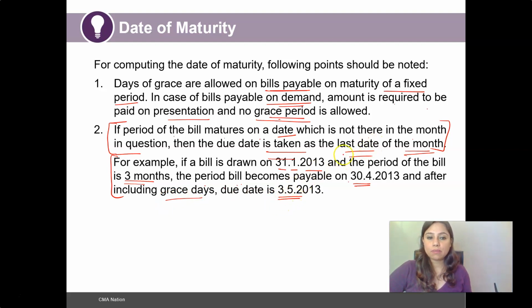So you have to keep in mind that the last date of the month needs to be considered in case the bill matures on a date which is not there in that particular month. So 31, 30, 28, all these things have to be taken care of, and you do not go by the days, rather you go by the period. If it says third month, and that particular month is ending on 31st, then it would be the 31st of the month. If the month is ending on 30th, or in the case of February, 28th, the last date of the month would be considered as the ending of the tenure of that particular bill.